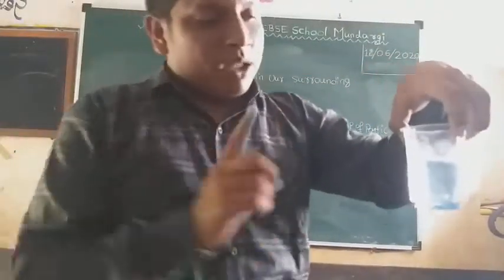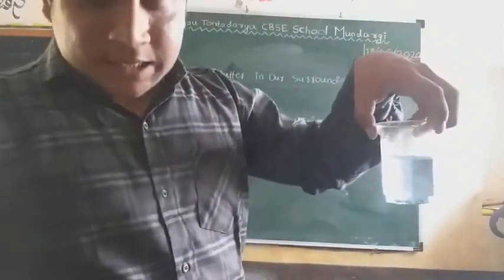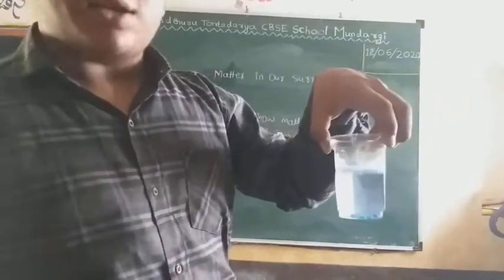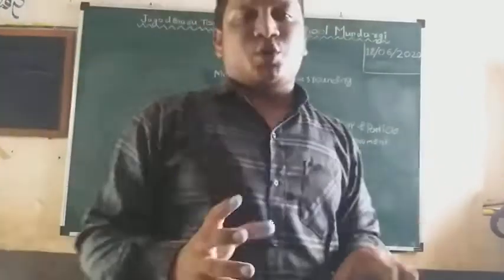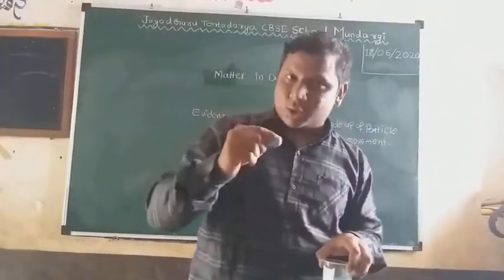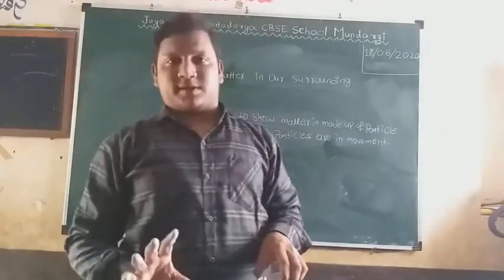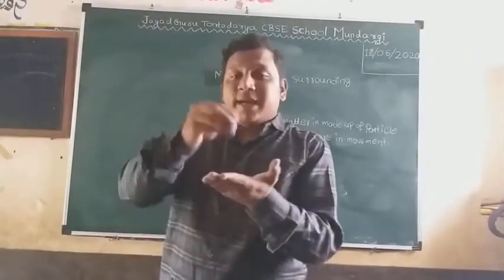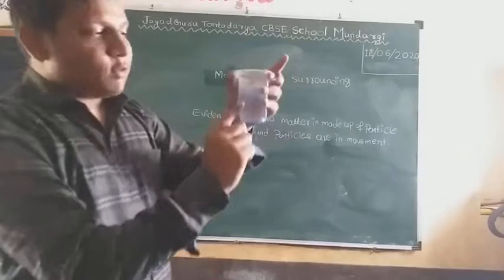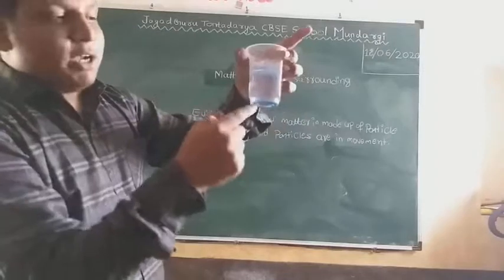Without stirring, this water is colorless. It turns to blue, and it indicates the particles are in movement. Because of that, this matter is made up of particles. Just imagine you have sugar. Add that sugar to the water. What happens after a few seconds? That sugar disappears, because the particles disappear when they dissolve in water. Means the idea behind that is this water is colorless, and after some time it completely turns to blue.